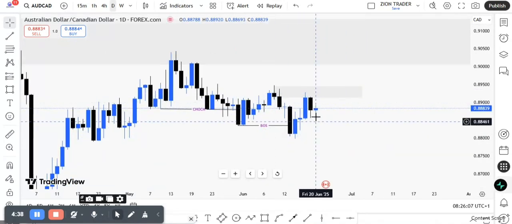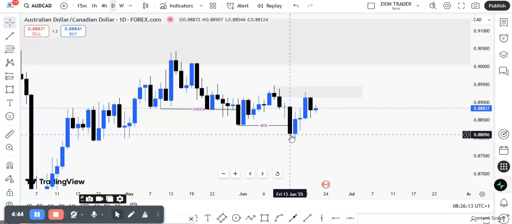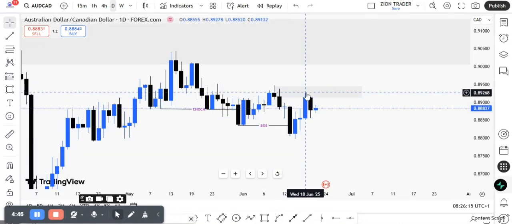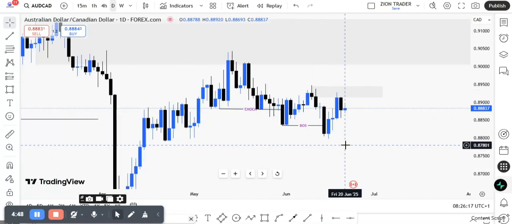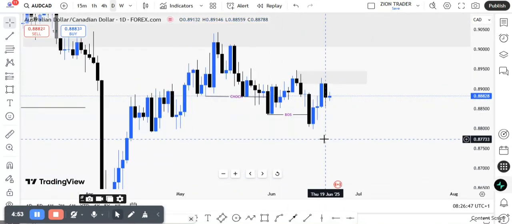I'm actually on a short right at this point. I capitalized on this very sell right from here. I was able to sell, and I'm also trying to capitalize on this sell again. Let's see if this sell continues from here, guys. I'm really bearish on AUD/CAD, but I don't know what the market is going to do any further. But I'm very bearish on AUD/CAD.